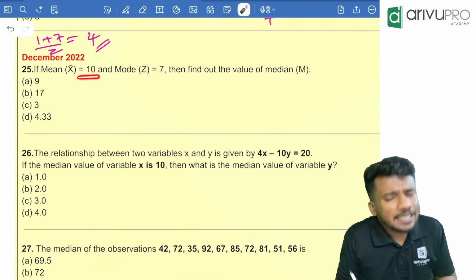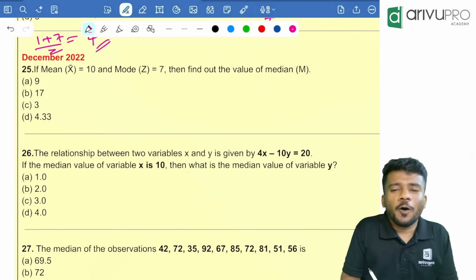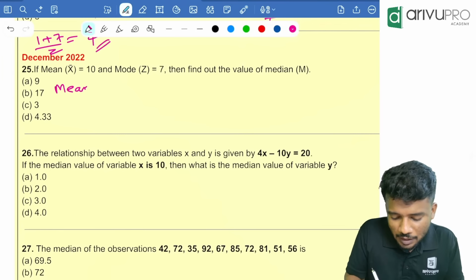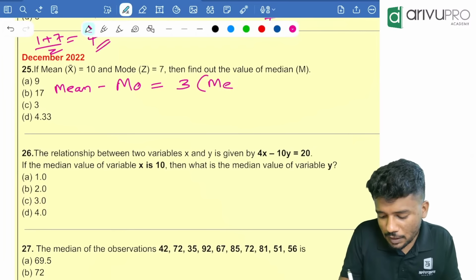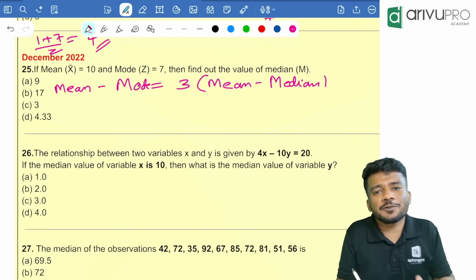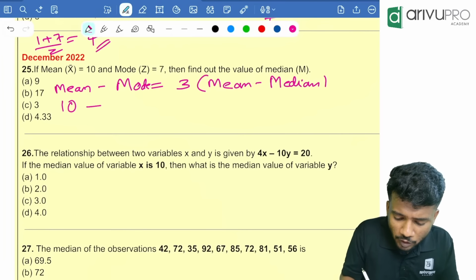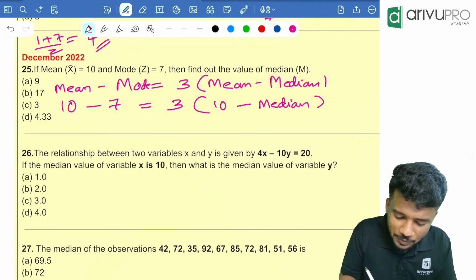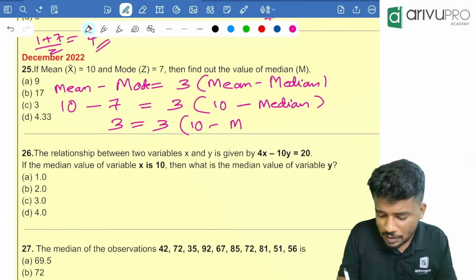Next one. Mean is 10. Mode is 7. Median is how much is the question. What is the formula? Mean minus mode is equal to 3 into mean minus median. Mean is how much? 10. Mode is how much? 7. Then 3 into mean, 10, minus median, we need to find. Now people, 10 minus 7 is how much? 3. 3 is equal to 3 into 10 minus median.